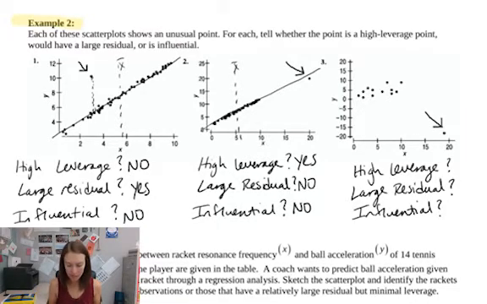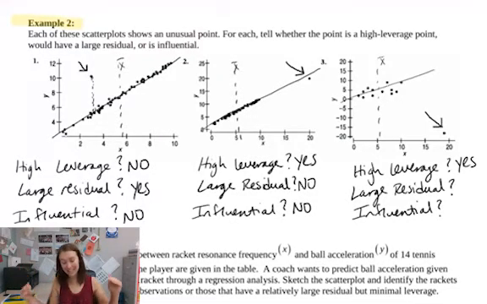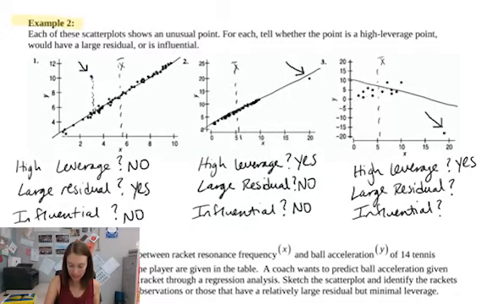It's not going to be changing that line much because it kind of lines up anyways. Now, this example 3 definitely hits all of our points here. So if our mean of x is somewhere in the middle of this cluster here, and my line should look something like this, unfortunately that point being far away from the mean of x's is on the edge of our seesaw, and it's not in line with our data. It's going to take this line that should have been like this, and twist it towards that point and end up something like this.